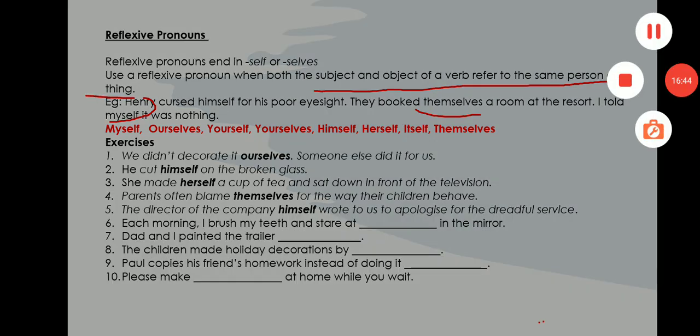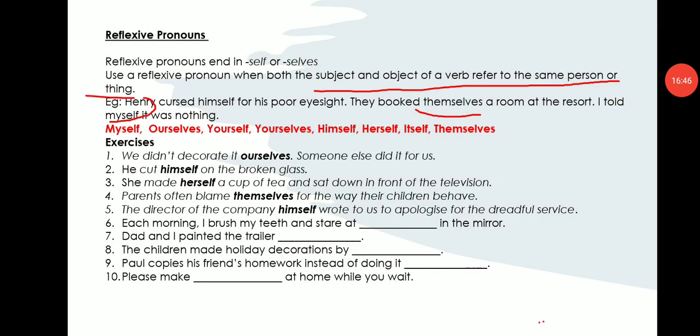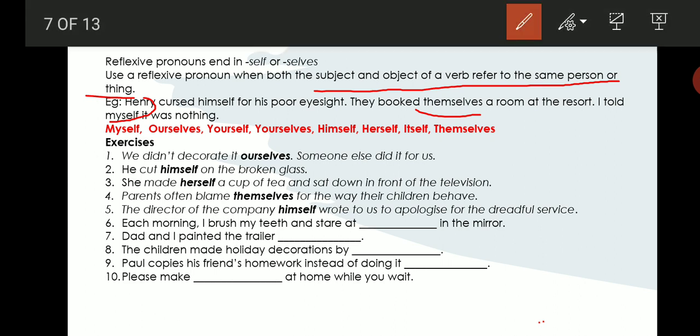Now let us look at these examples given here. We didn't decorate it ourselves. So the subject here is we. There are many people. That is why we are using the reflexive pronoun ourselves. Someone else did it for us. Next, he cut himself on the broken glass. So himself, we are talking about he. And that is why we are using the reflexive pronoun himself.